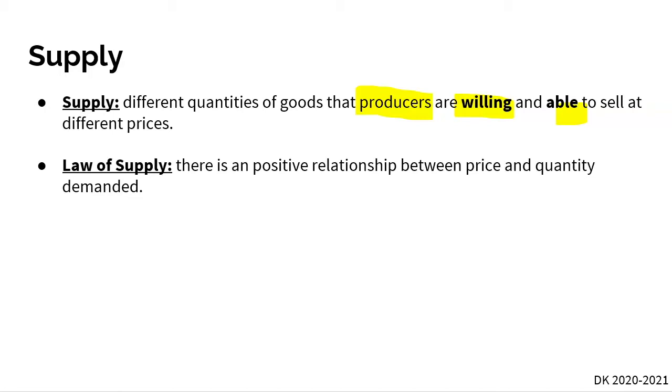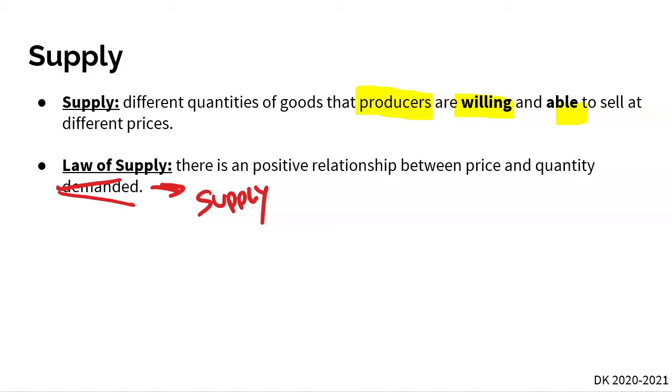And so with the law of supply, there is a positive relationship between price, and it should not say demanded, right? Instead, this should say supply. That's a typo on my end. So here, with our law of supply, there's a positive relationship between price and quantity supplied.